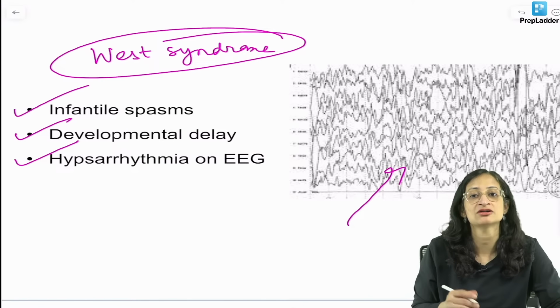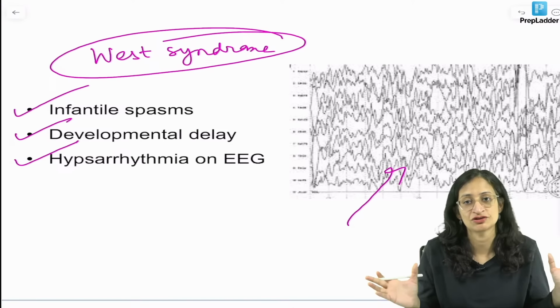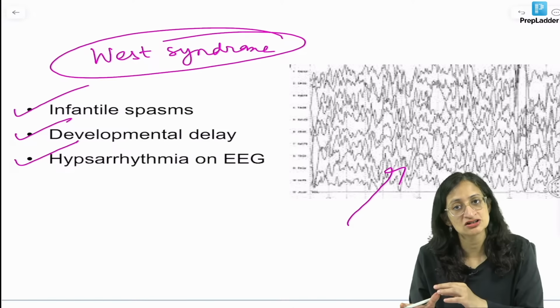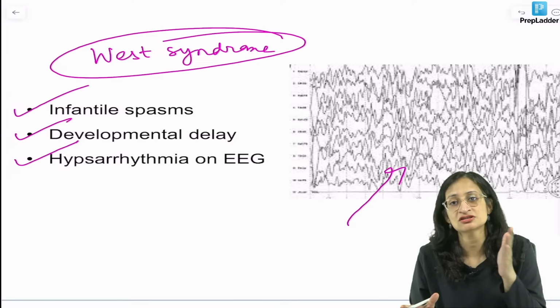It is this chaotic pattern that you see on EEG. You cannot make head or tail of it. So, this is the typical triad of West syndrome. Drug of choice, injection ACTH. If that is not there in the options, the next best answer, corticosteroids.